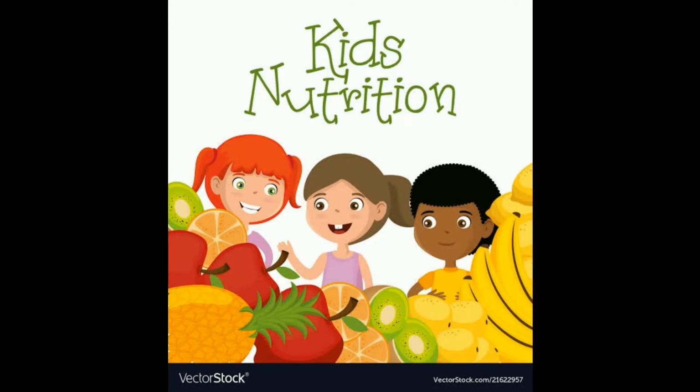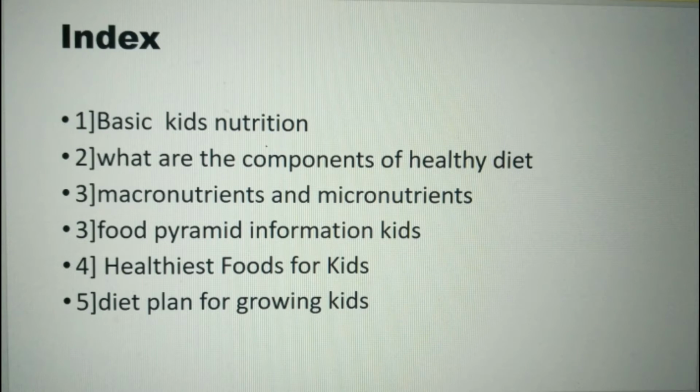Today we are going to see about kids nutrition. The topics which we will see are basics of kids nutrition, what are the components of a healthy diet, macronutrients and micronutrients, food pyramid information for kids, healthier food for kids and a diet plan for growing kids. So let's take it one by one.